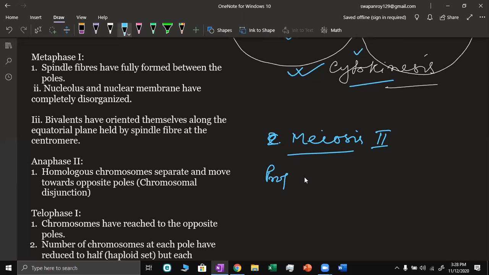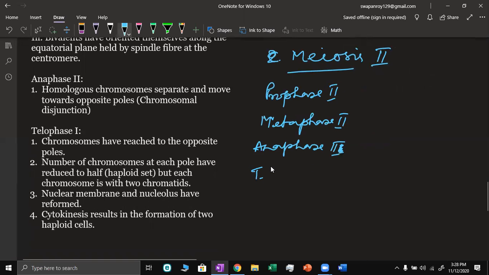Prophase 2, then metaphase 2, anaphase 2 and telophase 2, and then cytokinesis.